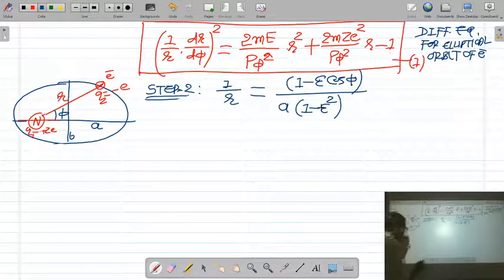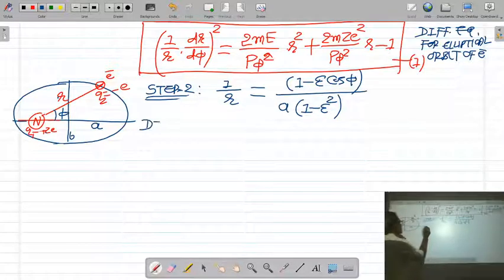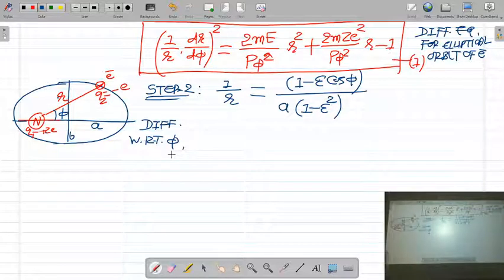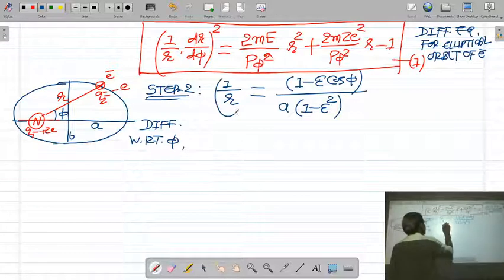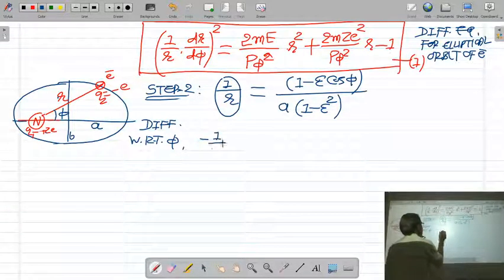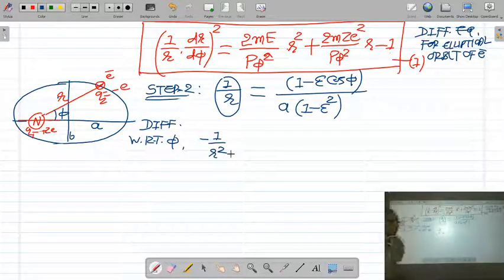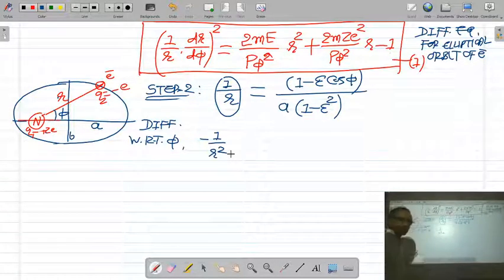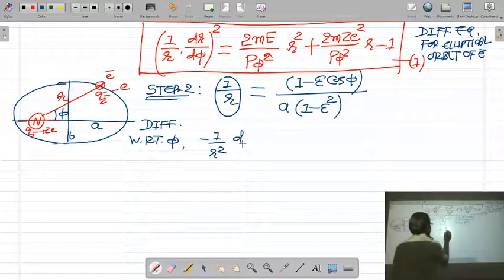If you differentiate this equation with respect to phi, what do you get? The derivative of 1 upon r with respect to r is minus 1 upon r square, but we are differentiating with respect to phi, so the derivative of r will be dr by d phi.